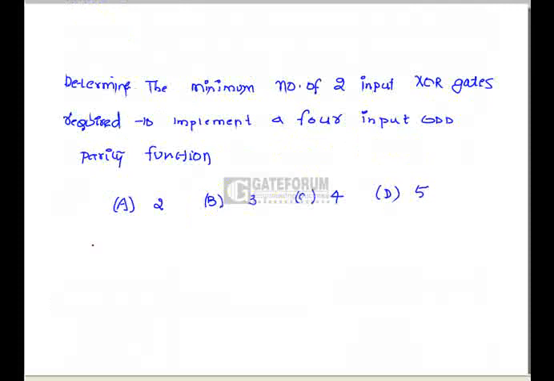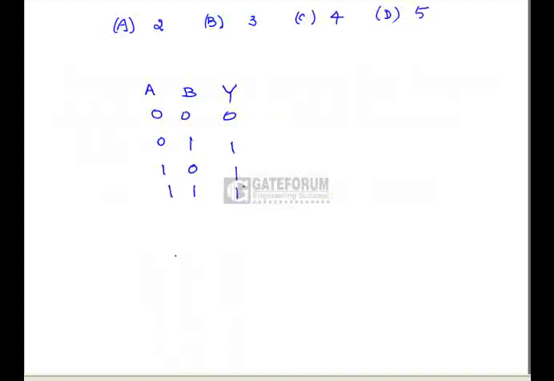Determine the minimum number of 2 input XOR gates required to implement the 4 input odd parity function. See, if we look at the function of the basic XOR gate, that is 2 input, when the number of ones in the input is an odd number, then the output is equal to 1. So the basic 2 input XOR gate is the odd function, that is A, B, Y. Here from this truth table we know the basic XOR gate acts as an odd parity function.